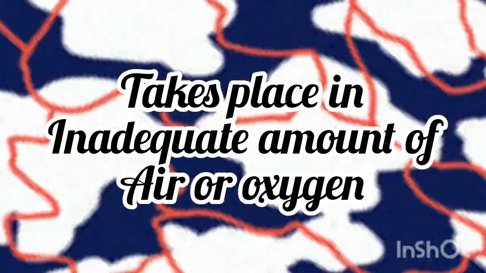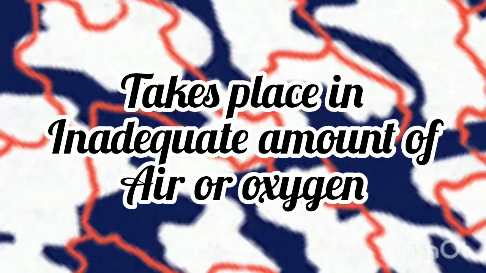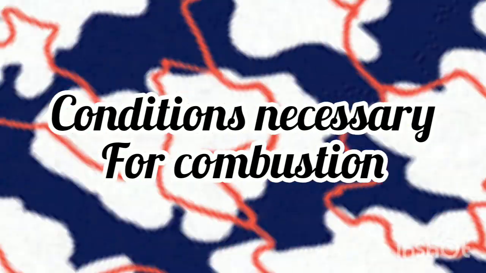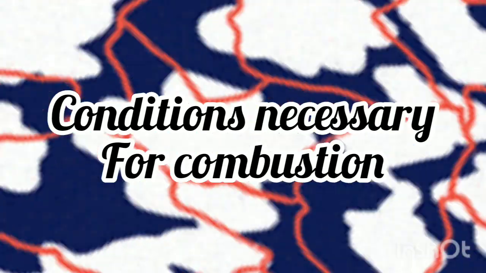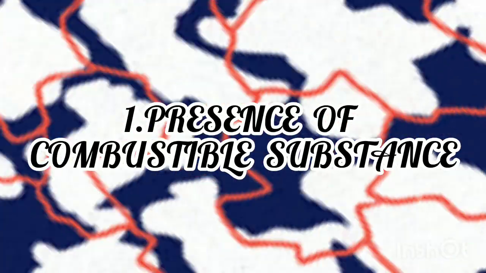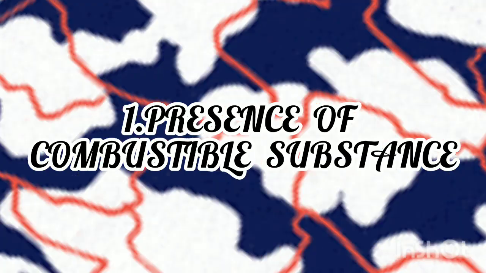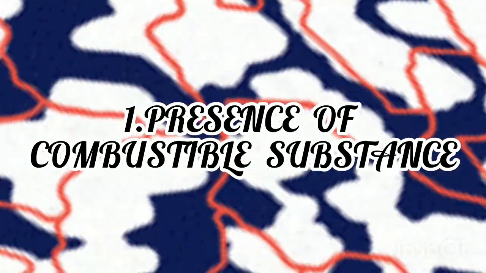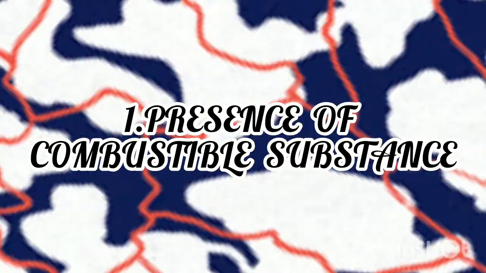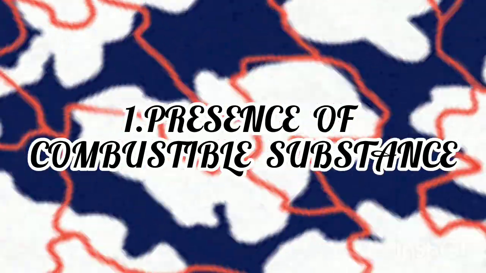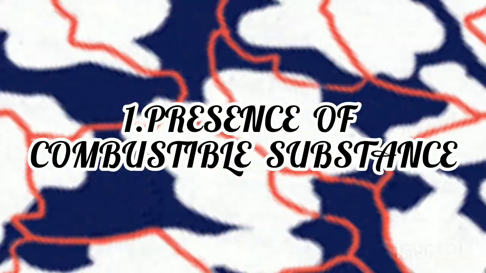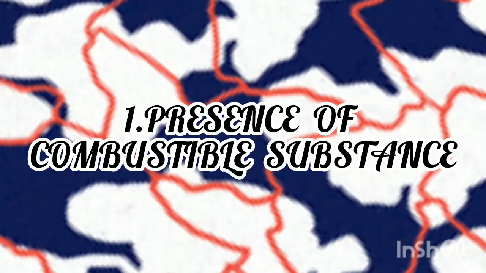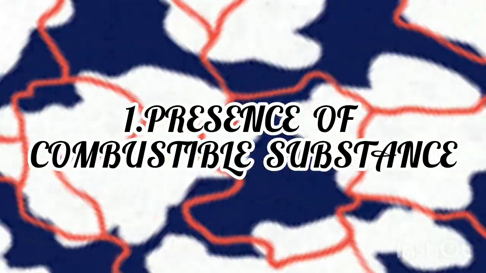Now first of all we will see about the conditions necessary for combustion. What are the conditions necessary for combustion, students? First of all, combustion is possible only if a combustible substance is present. So, what is meant by a combustible substance? If a substance catches fire very easily and produces heat, it is called a combustible substance. So, first of all we need a combustible substance.